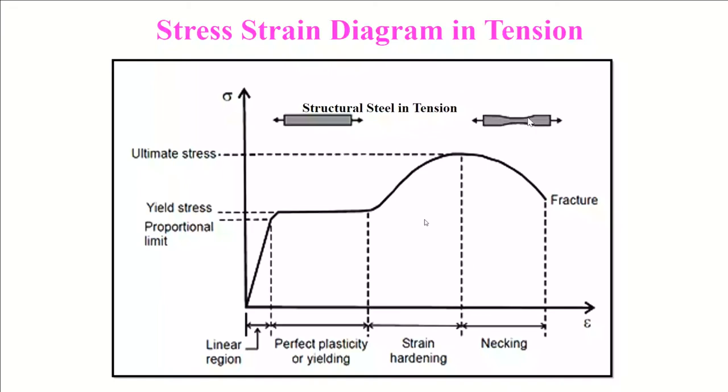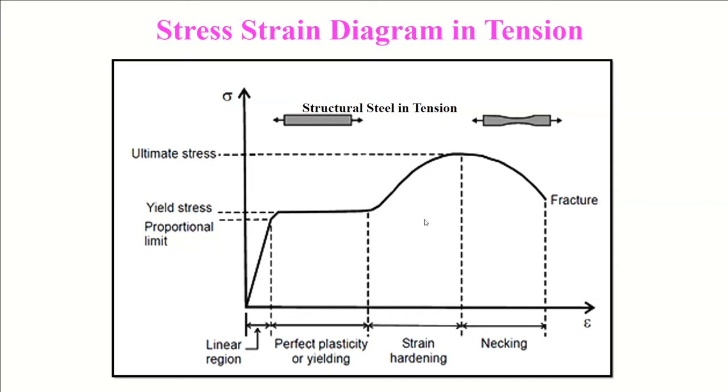So what is necking? You can see here. This happens in the material under loading because the material is ductile. If it is brittle, then you can't find this kind of behavior during deformation. The material will simply break into two pieces without any necking. That means the material is not ductile. But here, since there is a distinct ductility zone, the material undergoes necking and it takes this shape. Okay.